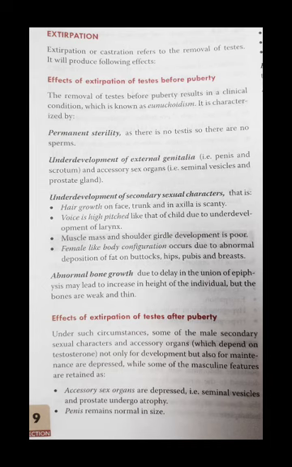Now what happens after puberty? Accessory sex organs are depressed, like the seminal vesicles and prostate; they undergo atrophy. The penis remains normal in size, because once it is formed, it is formed. Sexual desire and sexual activity are slightly impaired. Erection occurs, but ejaculation is rare because of atrophy of accessory sex organs and lack of sperm. So erection can occur, but ejaculation is very rare because these accessory sex organs have been atrophied.